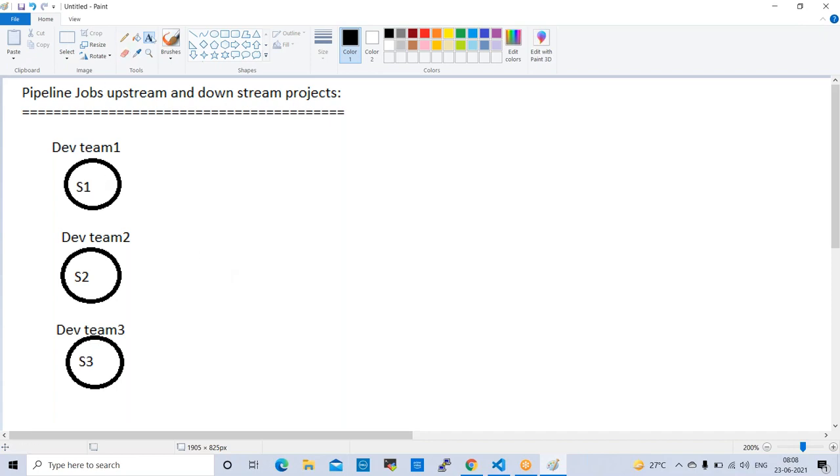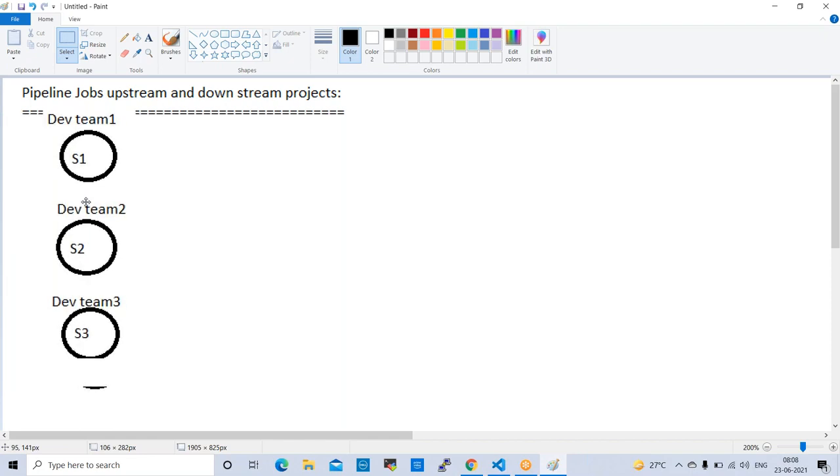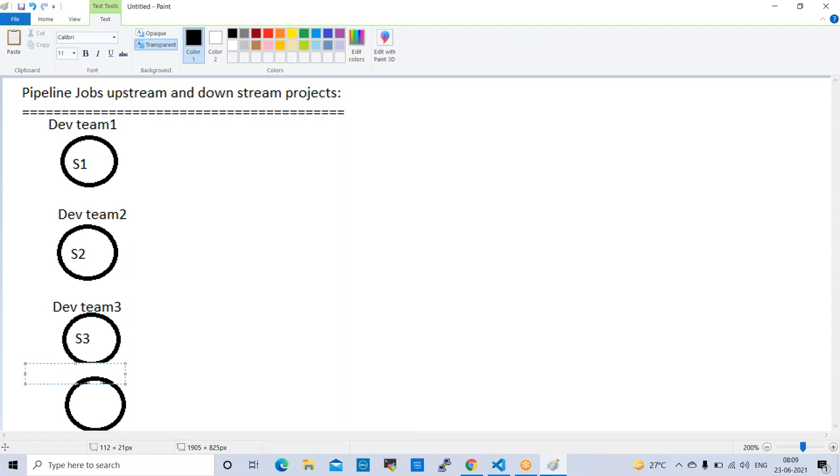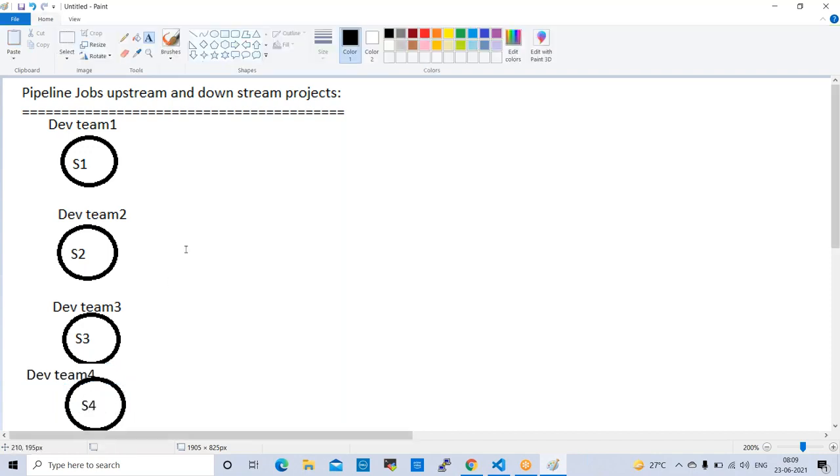We'll take one more team for easy understanding: dev team 4, sprint 4. So four sprints are there, and they are working on the same requirement.